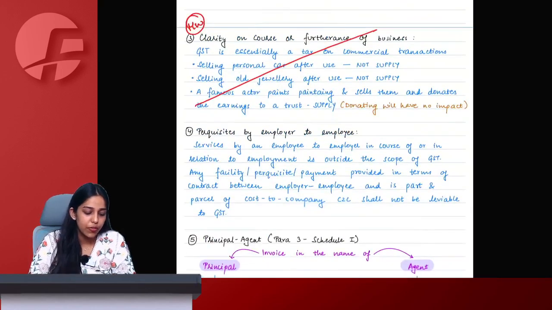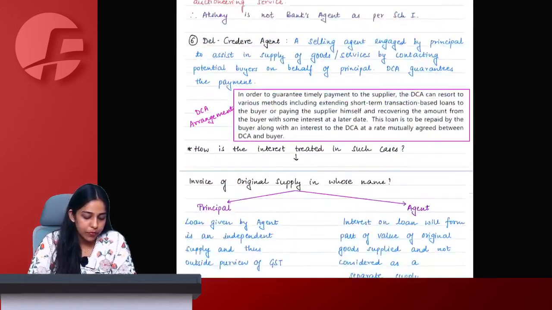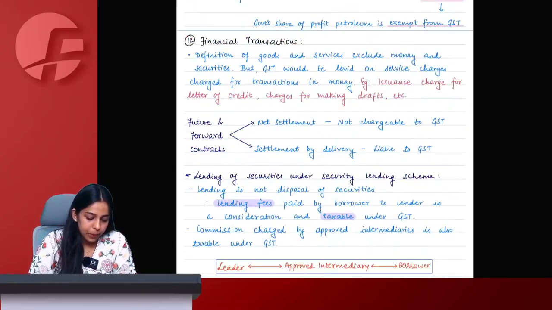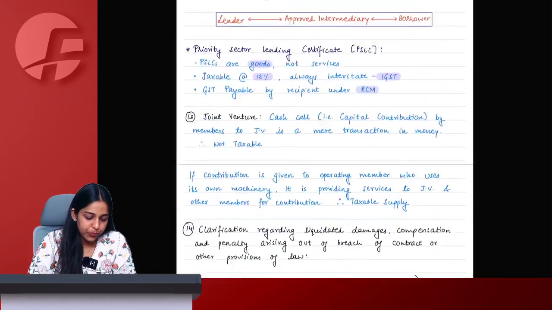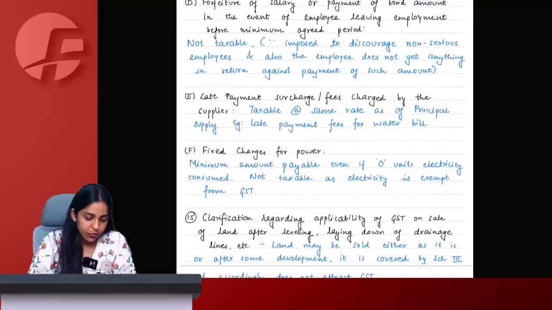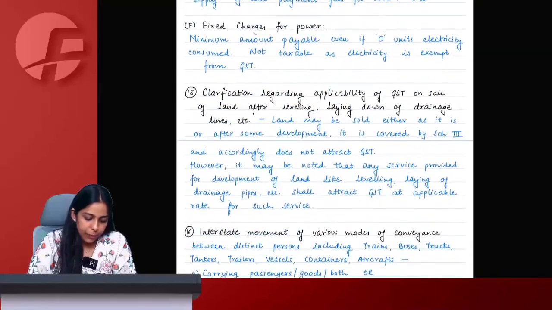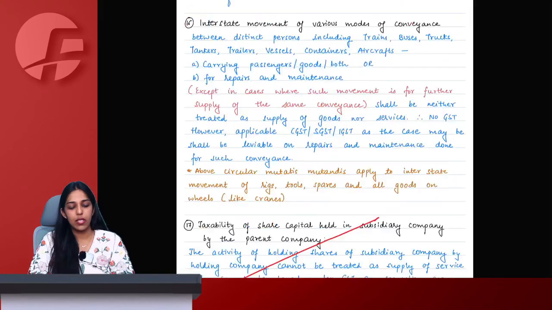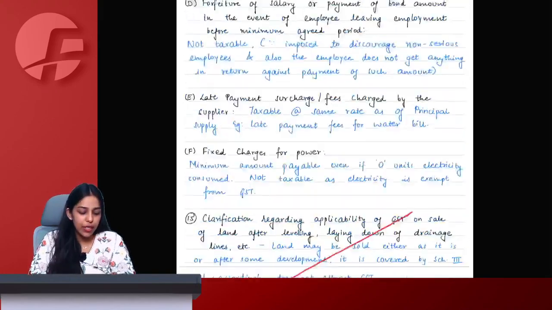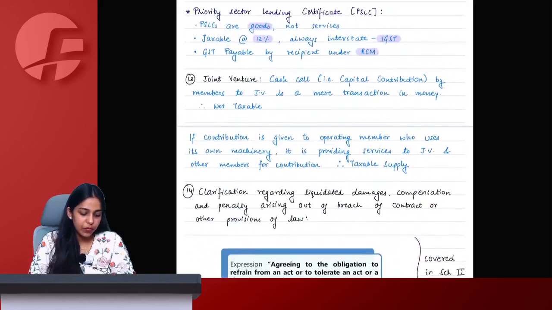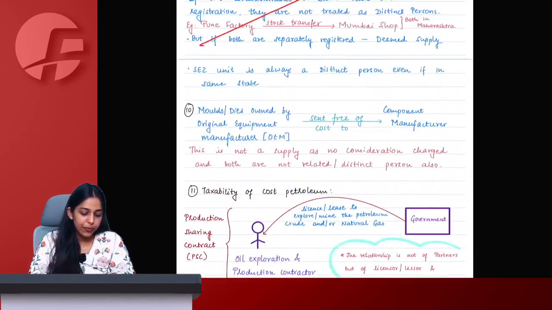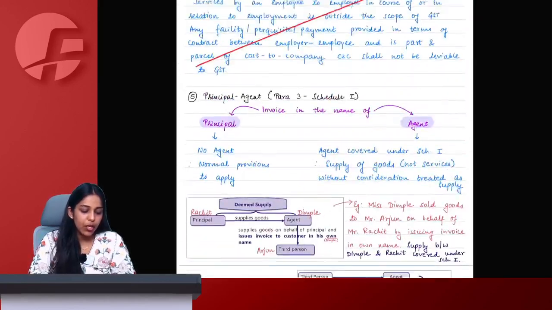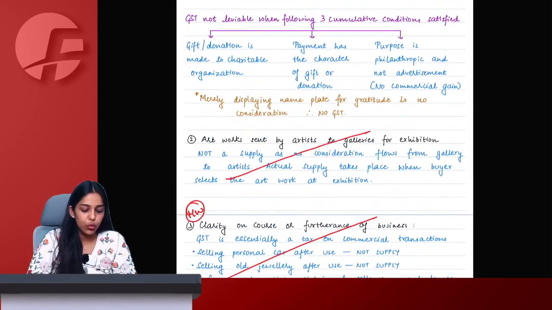Point number 3, course furtherance of business. Point number 4, employer-employee. Then point number 9, point number 12, point number 15, point number 17. These points, repeating again, 17, 15, 12, 9, in fact 7 also you can try, 4, 3, 2.